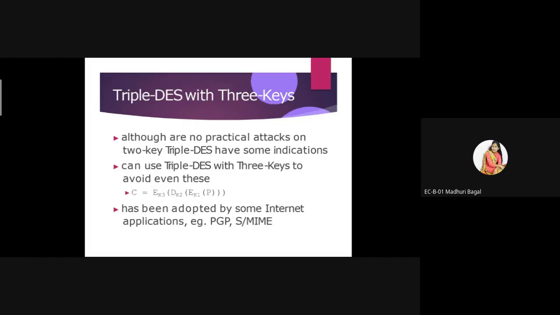In triple DES we can use three keys of the same size. Triple DES can be used in various internet applications. When we use the internet, there is a possibility that our information can be hacked.